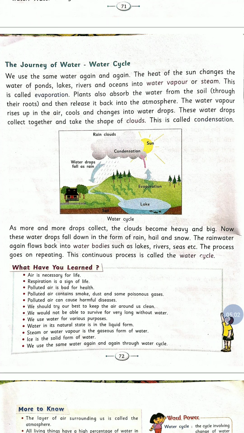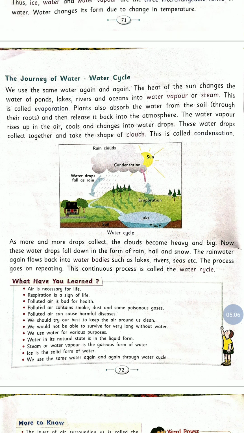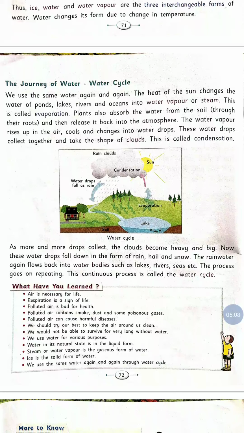So in our paragraph we have read about the water of ponds. The heat of the sun changes the water of ponds, lakes, rivers and ocean into water vapor, and again water comes back into the same places like lakes, rivers, sea, etc. So the process goes on repeating.